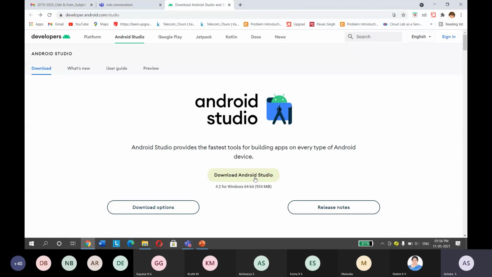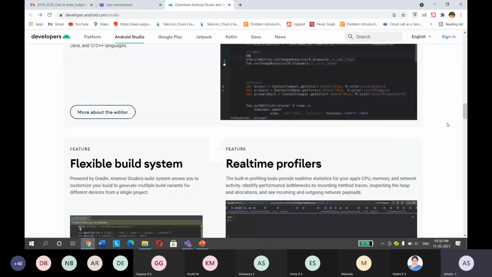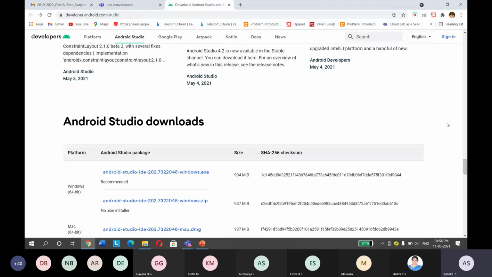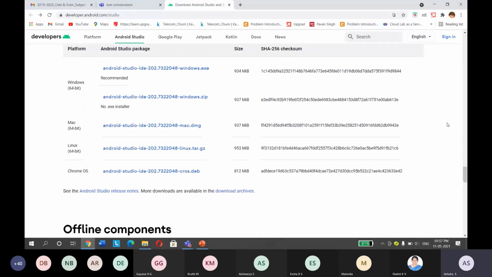Here you can download Android Studio, and its version is 4.2. If you want to install it on Linux or a different operating system, we have different files further down. See here, the Android Studio downloads. If you want to install on Windows, click on this.